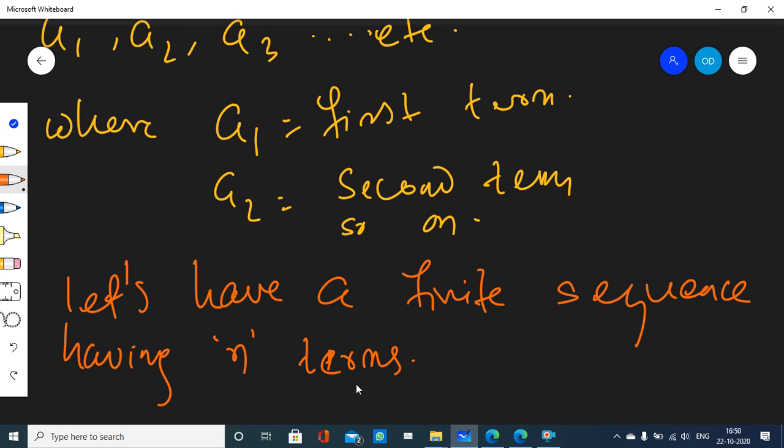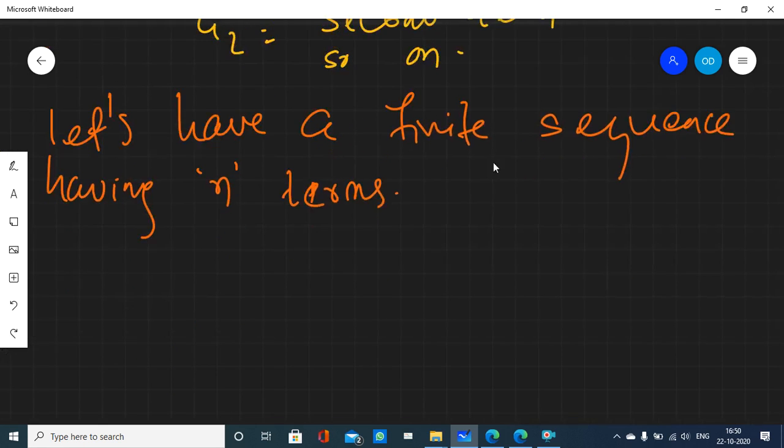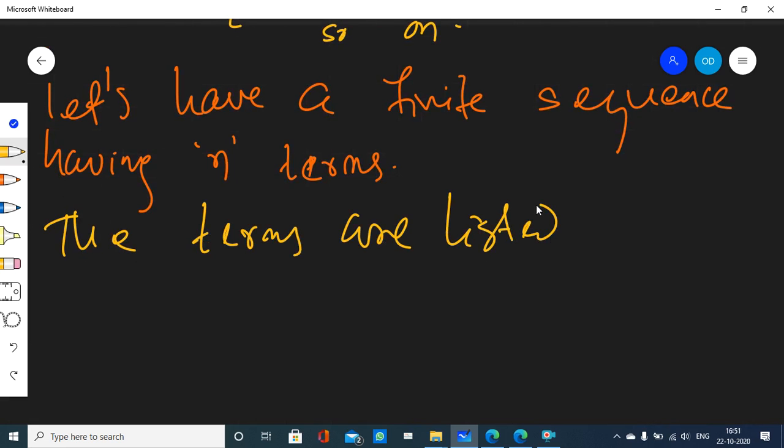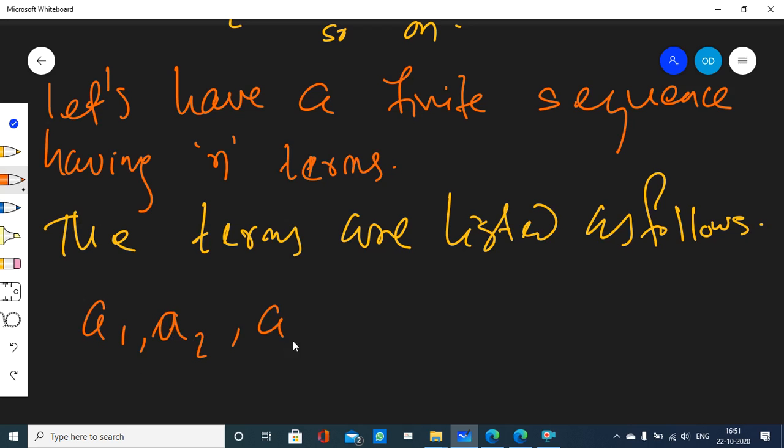Well, this n could be any number. It could be 2, 3, 4, 1000, whatever. So how do we list the terms? The terms are listed as follows. We write them like this: A1, comma, A2, comma, A3, comma, A4, dot dot dot, up to A n.